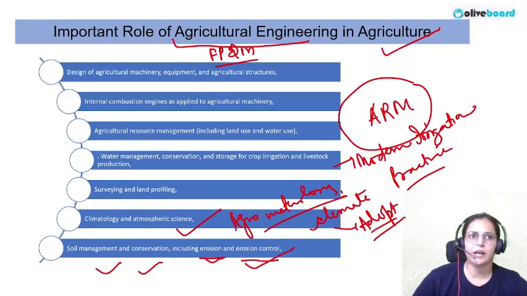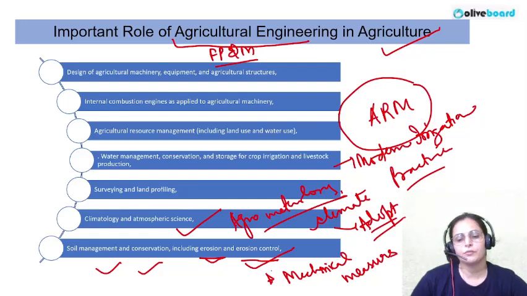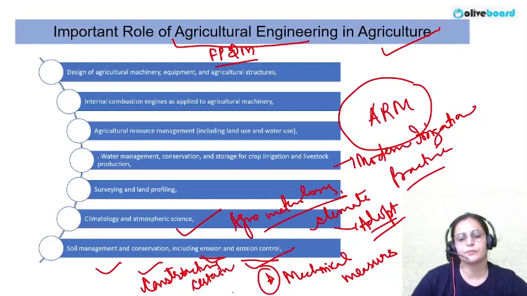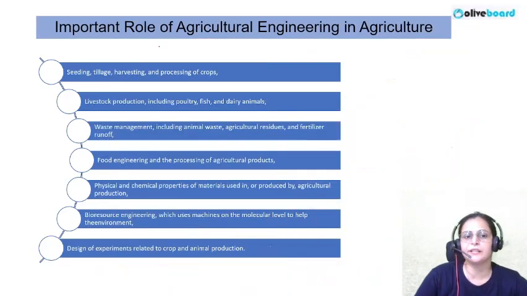Like we have certain mechanical measures where we are constructing certain structures, and these structures basically help us in dealing with the problems of soil erosion. Okay, seeding, tillage, harvesting and processing of the crops.